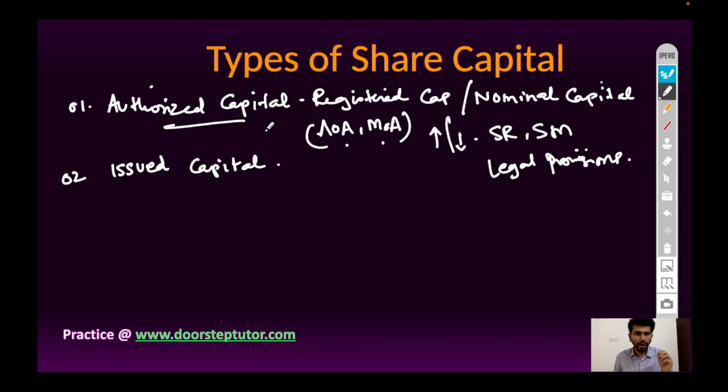Issued capital is the part of authorized share capital which is issued to the general public to raise capital, and the remaining capital is called unissued capital. For example, authorized share capital is 1 lakh shares, and out of 1 lakh shares, 80,000 shares are issued by the company. Then the maximum number of shares is 1 lakh, that is authorized share capital, and 80,000 shares is issued capital which are issued by the company.